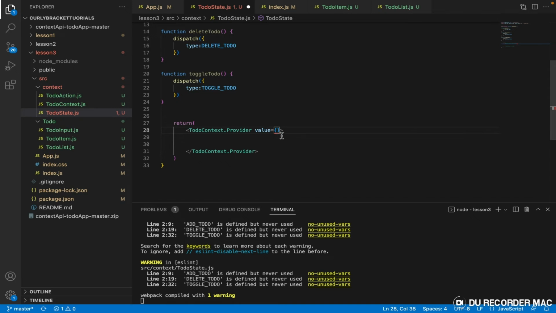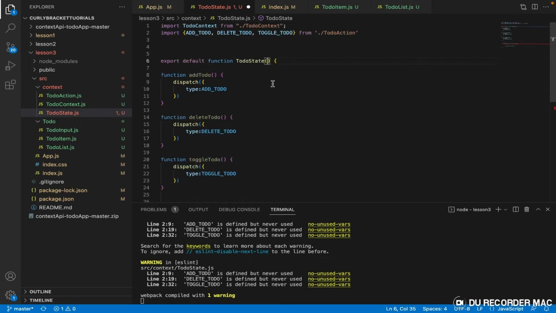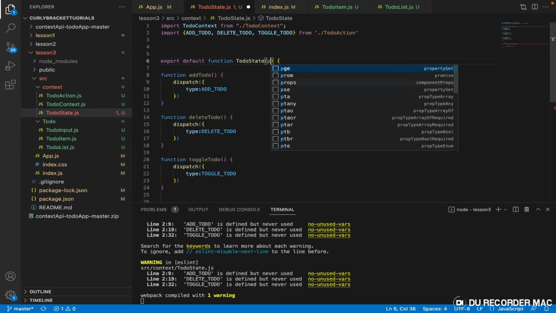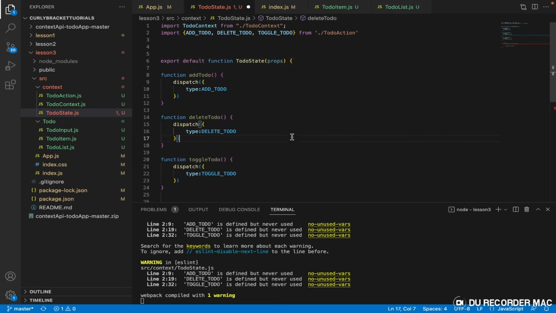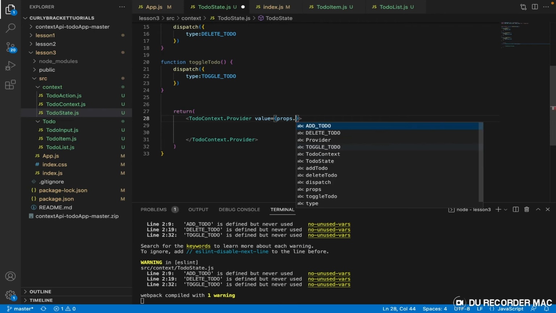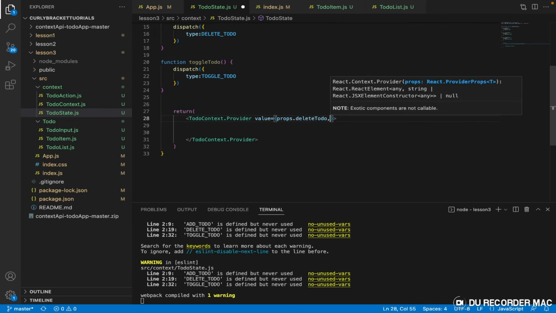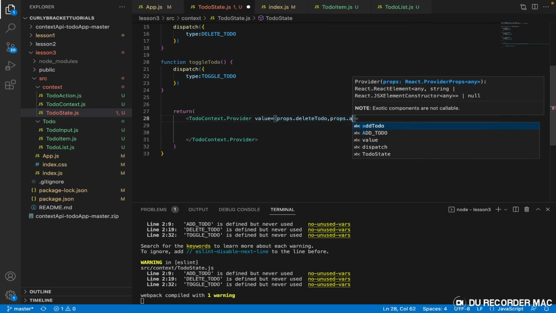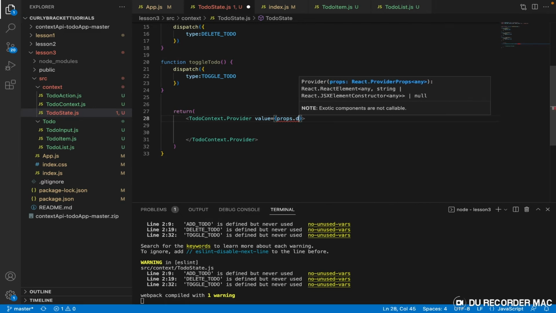Before we do this, we need to add props here, if you remember when we did props. This context is going to have values, and that value is props dot delete to do, props dot add to do, or we can just destructure it entirely.